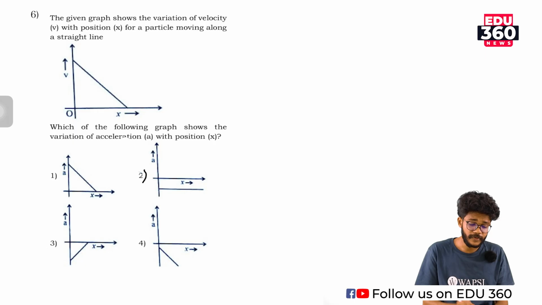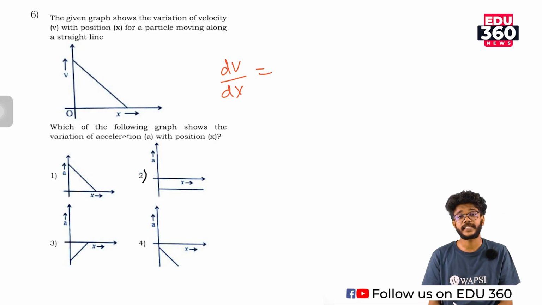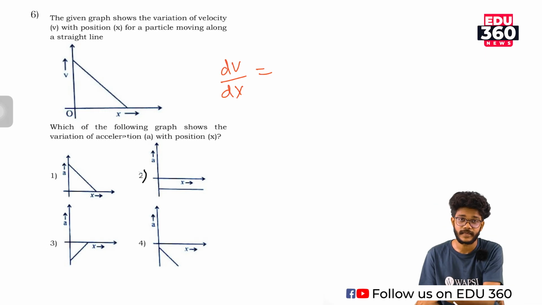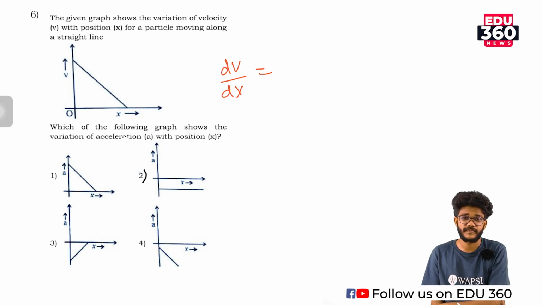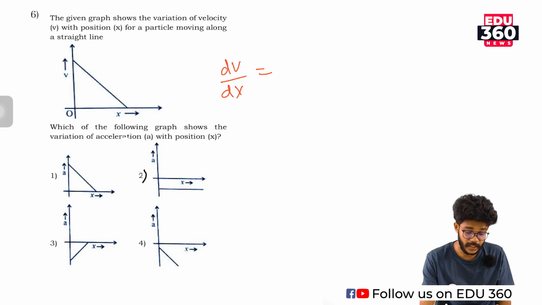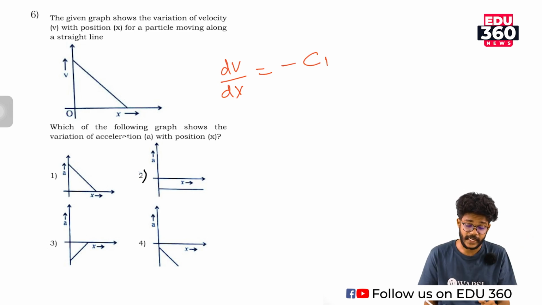So from the given v-x graph, take the differentiation of this graph. That means the slope of the graph, dv by dx, should be a negative quantity because the graph is decreasing as we move to the right. When x increases, v decreases, and it is a straight line, so the slope will be a constant. It can be stated as minus c1, the first constant. dv by dx is equal to minus c1.